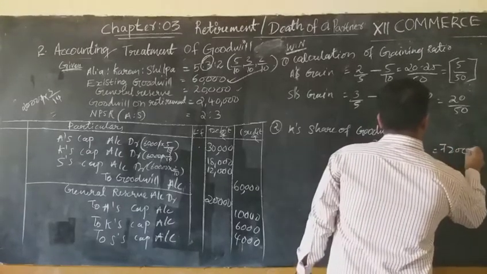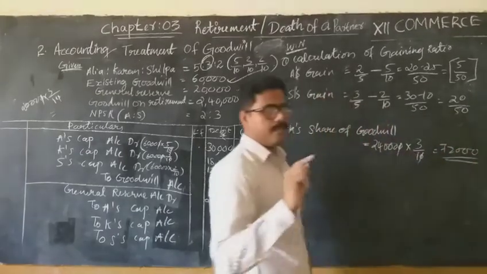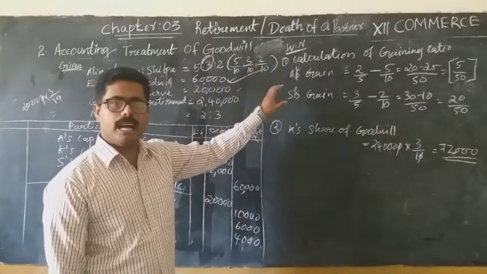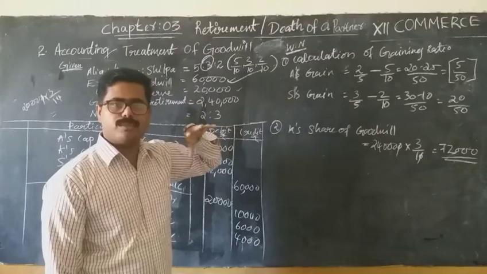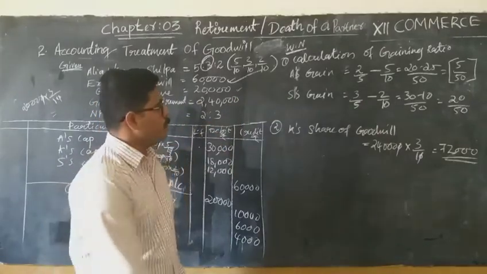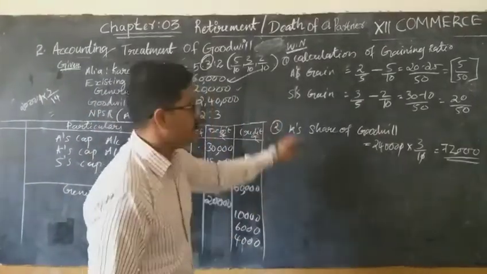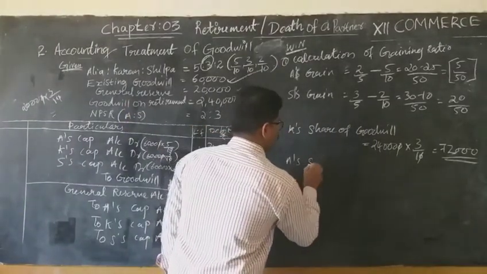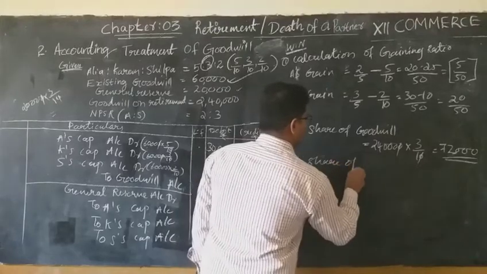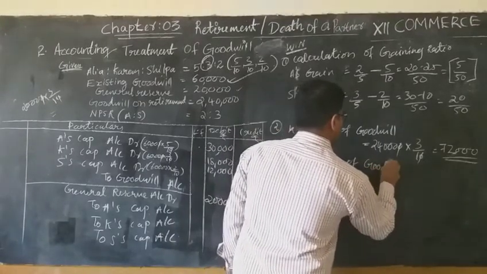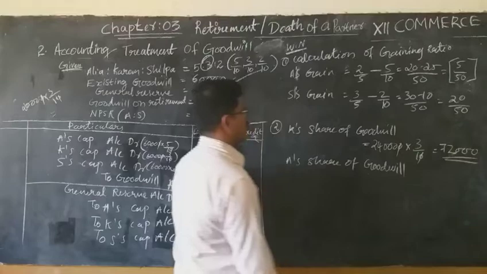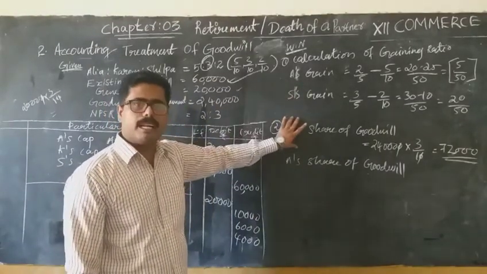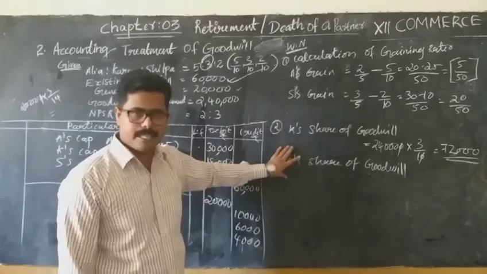So 72,000. And one more thing we have to calculate. The sacrificing partner will also get his share of goodwill from the gaining partner. So here who is sacrificing? Alia sacrificed. So let's calculate Alia's share of goodwill. Why do we have to calculate Alia's share of goodwill? Because the gaining partner, that means Shilpa, should compensate the retiring partner as well as the sacrificing partner.